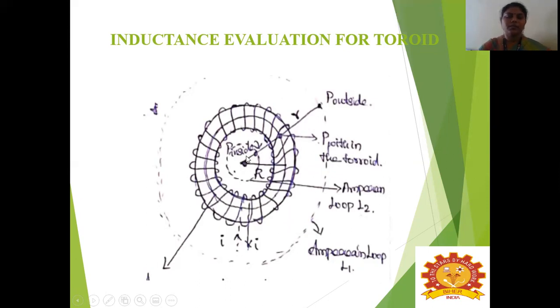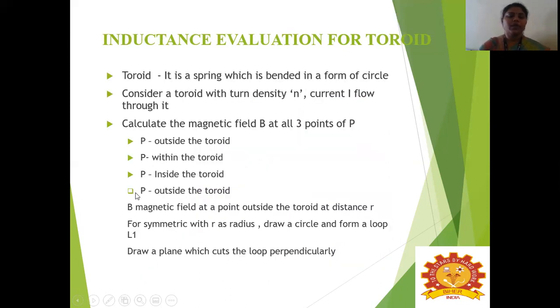In these three positions we have to find out what the magnetic field is. First we will calculate the magnetic field at the point P which lies outside the toroid. So B, that is the magnetic field at the point outside the toroid at distance r.